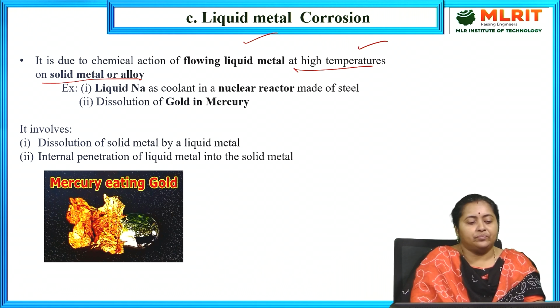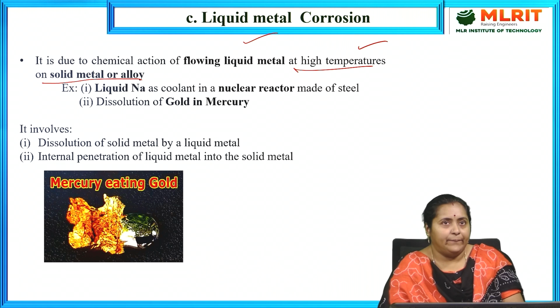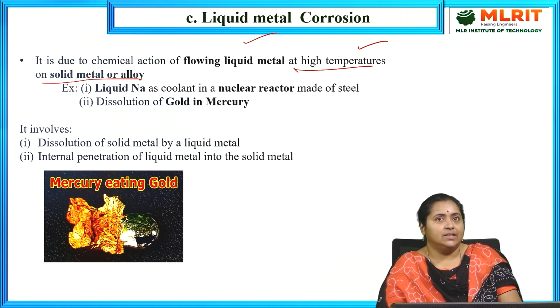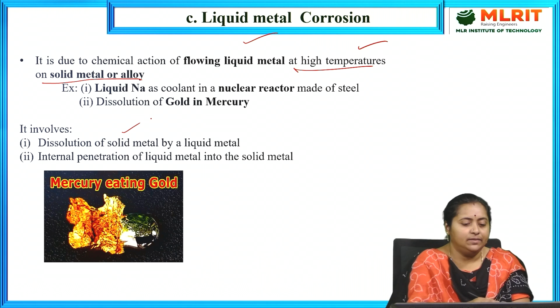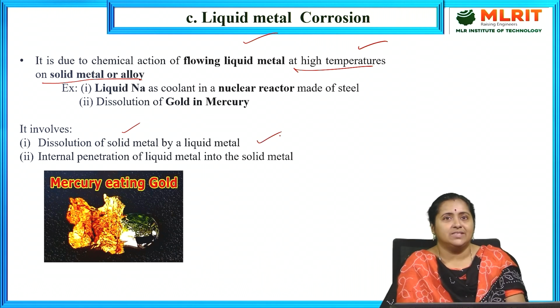So there are two things that we are going to adopt during the mechanism part. When any liquid metal comes in contact with solid metal at high temperature, there are two different chances. One is that the liquid metal is able to dissolve the solid metal, or the liquid metal gets absorbed as a thin layer on the surface of the solid metal.